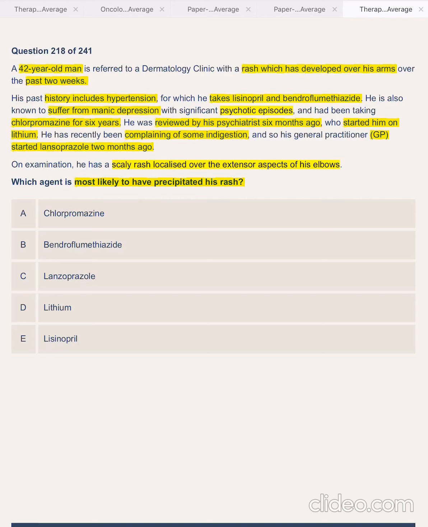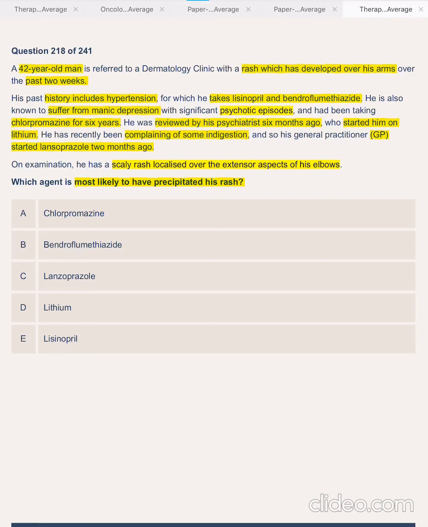A 42-year-old with a rash that has developed over his arms in the past 2 weeks. History included hypertension, takes lisinopril, bendroflumethiazide, suffers from manic depression, psychotic episodes, chlorpromazine for 6 years, reviewed by his psychiatrist 6 months ago, started on lithium, complaining of indigestion, GP started him on lansoprazole, the rash described later as a scaly rash.